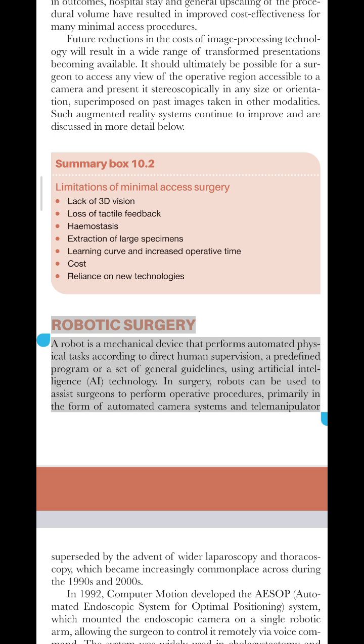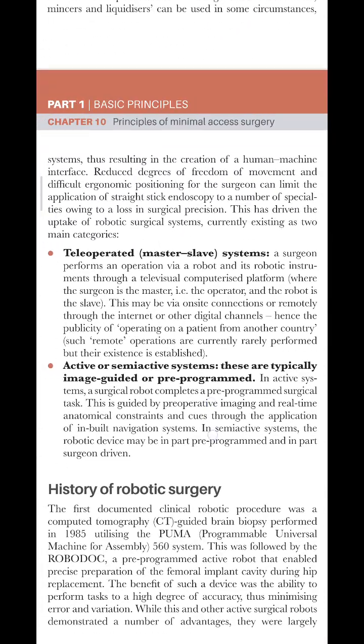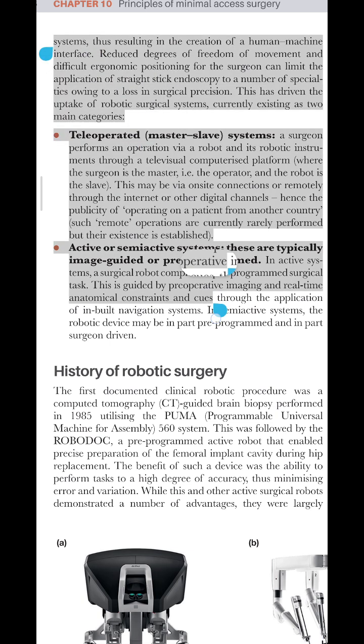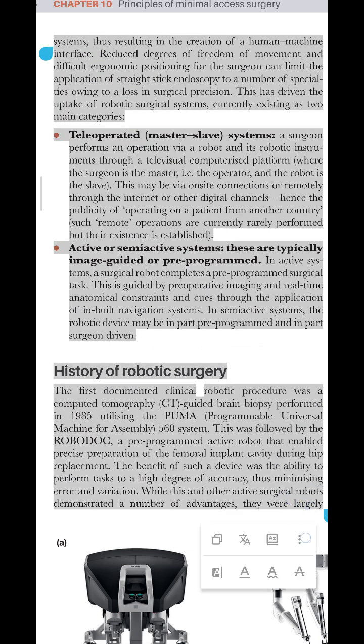Robotic surgery. A robot is a mechanical device that performs automated physical tasks according to direct human supervision, a predefined program or a set of general guidelines, using artificial intelligence (AI) technology. In surgery, robots can be used to assist surgeons to perform operative procedures, primarily in the form of automated camera systems and telemanipulator systems, thus resulting in the creation of a human-machine interface.